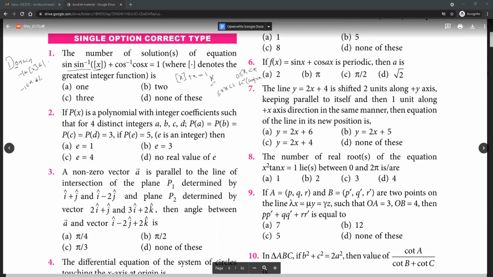Yes. ठीक है. And what about the interval from -1 to 0? What would happen to cos inverse of cos X there?